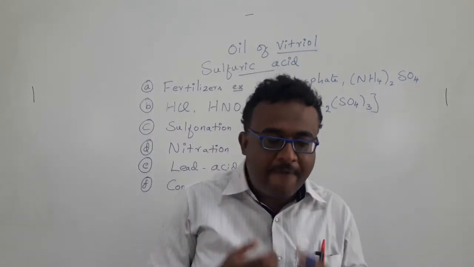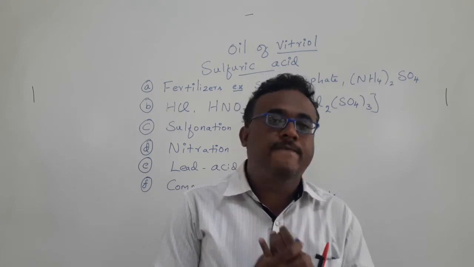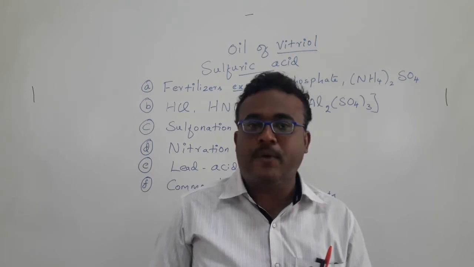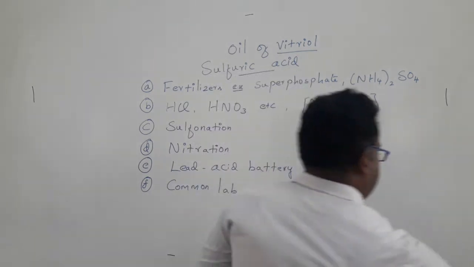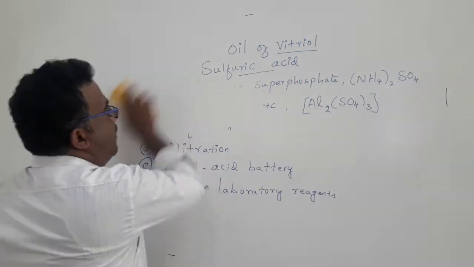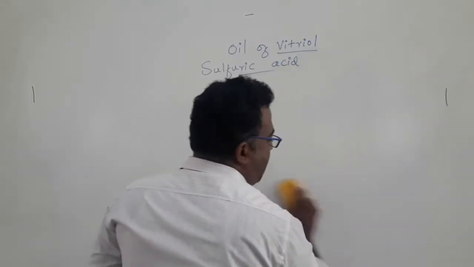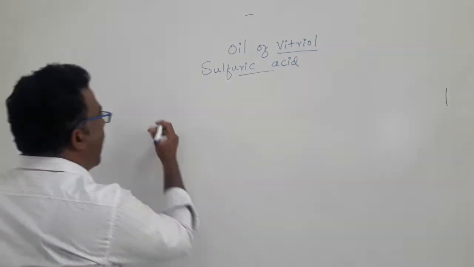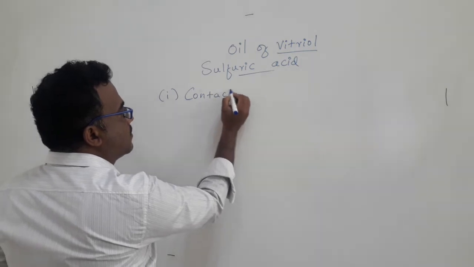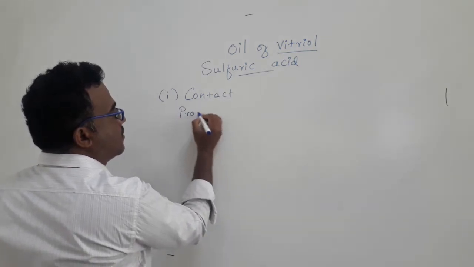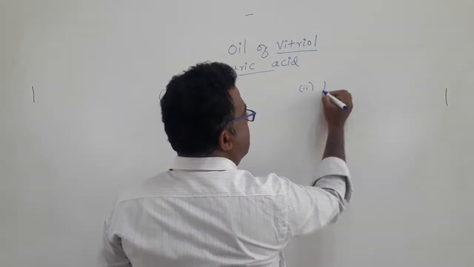To get that much sulfuric acid, in industry it is manufactured by two different processes. One is the contact process, another one is the lead chamber process.